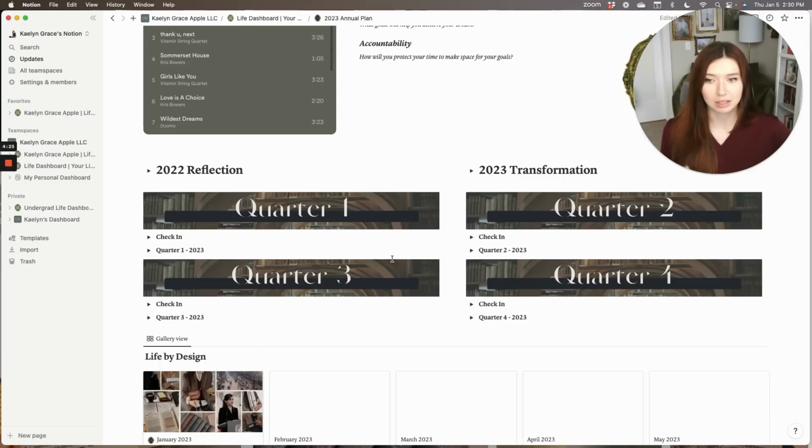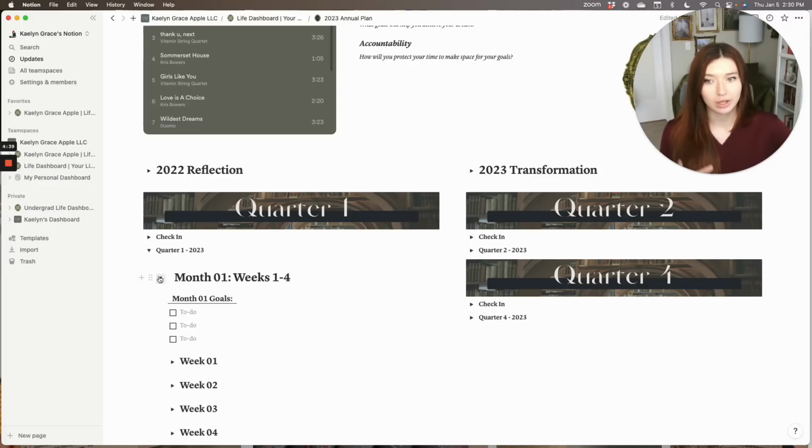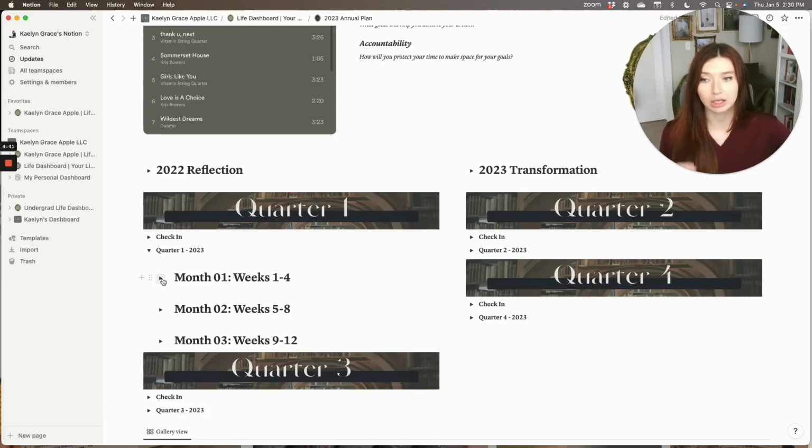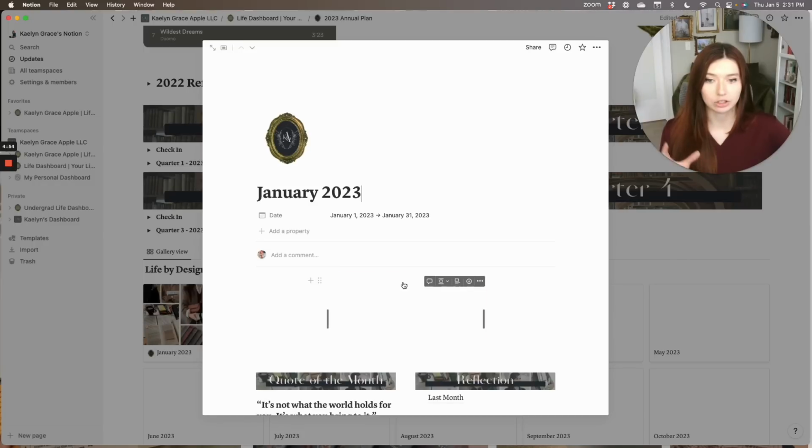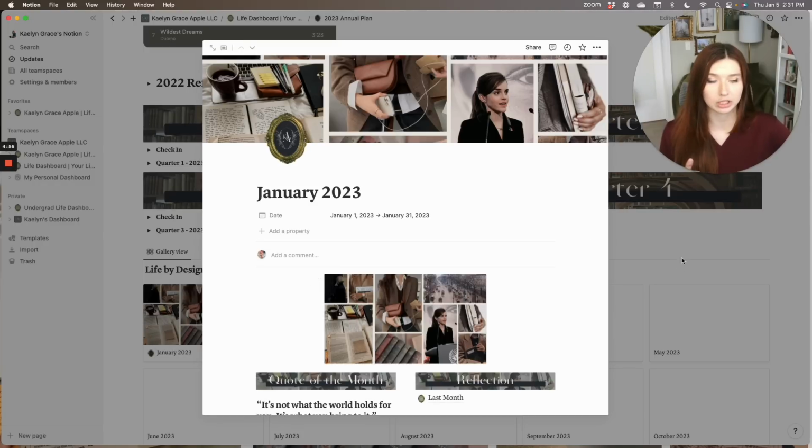And another thing that is similar and is inspired by Elizabeth is this quarterly breakdown. Her system is so much more comprehensive and it has so much more in it, but this quarterly system breaks things down by the month as well as by the week. So you can think about not only your annual goals and the things that you would like to achieve in 2023, but also add actionable steps in order to get you there. There are also some things so you can reflect every single month, and you can also add your own goals and your own reflections for each month, as well as, for example, add a vision board if you're somebody that wants to be able to visualize your goals.